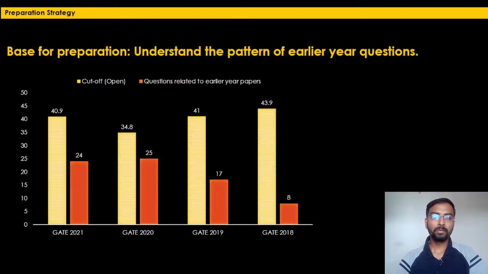In the previous lecture, we discussed this graph showing the cutoff for the last 4 years for the open category, as well as the number of questions directly related to earlier data that were asked in that particular year. 24 questions of GATE 2021 were of such nature that they were repeated or directly linked to the earlier year papers. That is why one should understand the pattern of earlier year questions when starting preparation for GATE Architecture and Planning, or any other recruitment exam in Architecture and Planning.